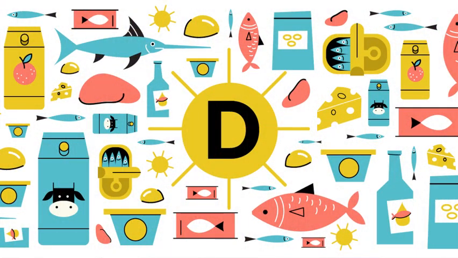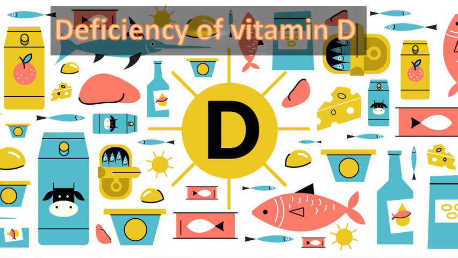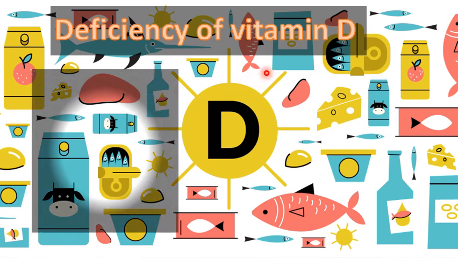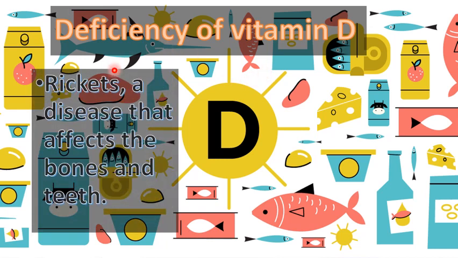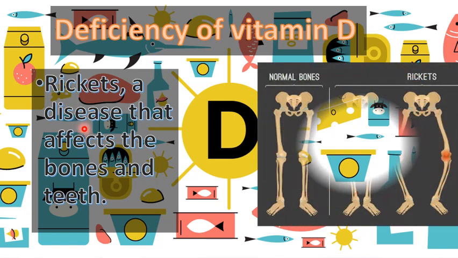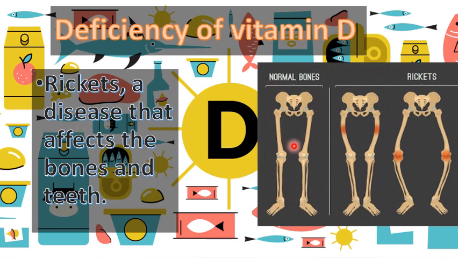Let's move towards the next vitamin. Let's see what happens when that particular vitamin is deficient. We are going to learn about deficiency of vitamin D. Rickets is the name of a disease that affects the bones and teeth. Here I have a picture of normal bones, and this is rickets.